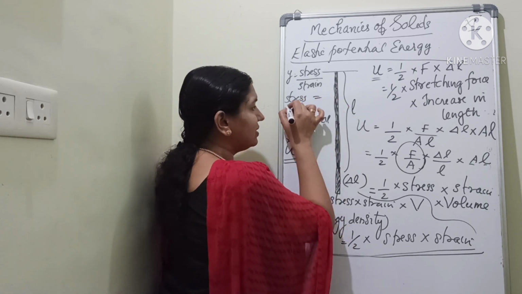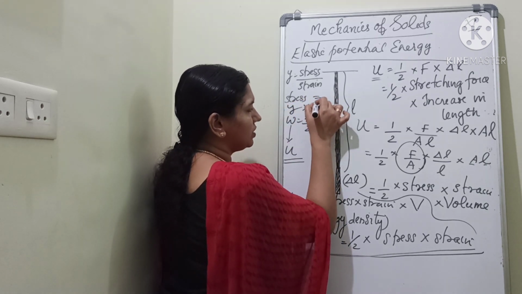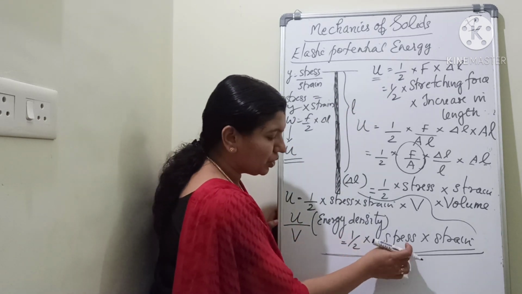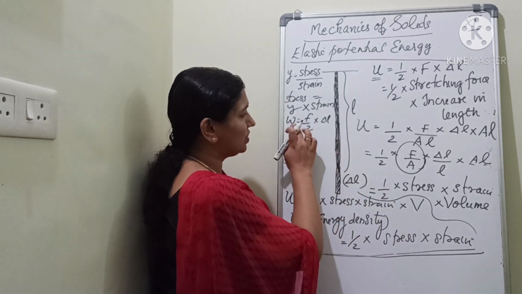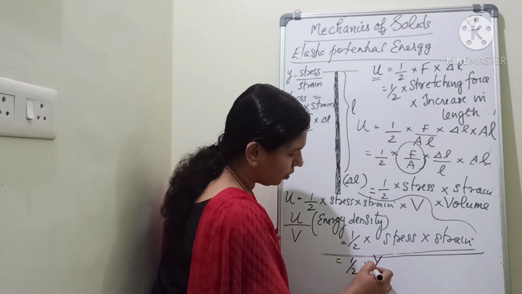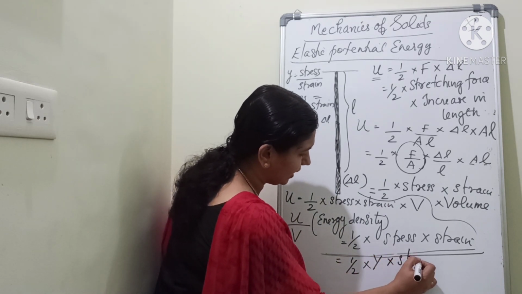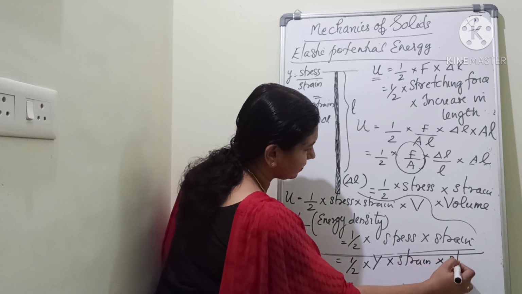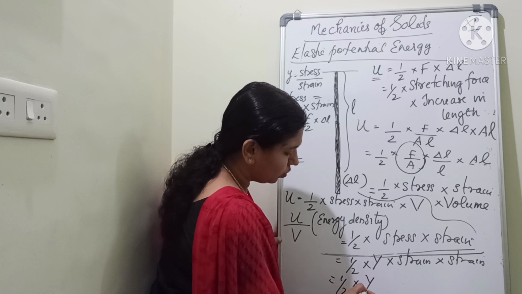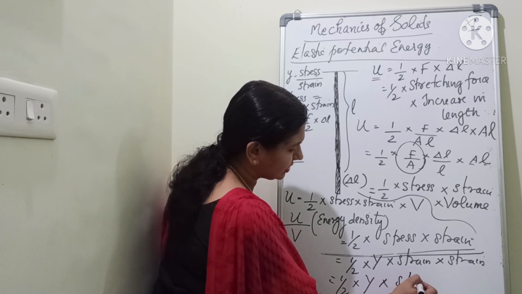You can say it as Young's modulus into strain. So substituting instead of stress this value, I will get half into Young's modulus into strain, or half into Y into strain square.